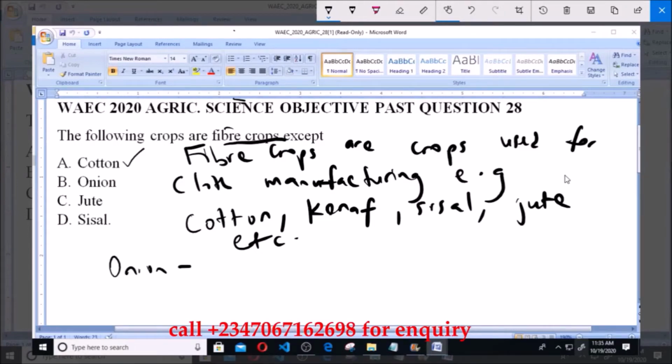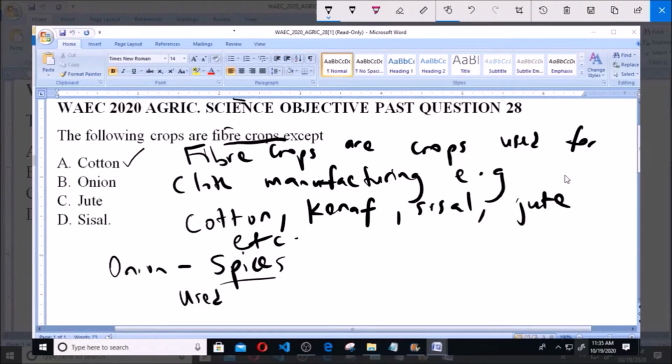Onion is classified as a spice, under the category of crops you call spices, and spices are used to add flavor to food.